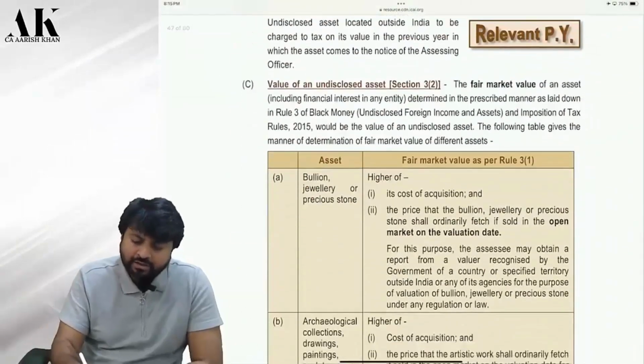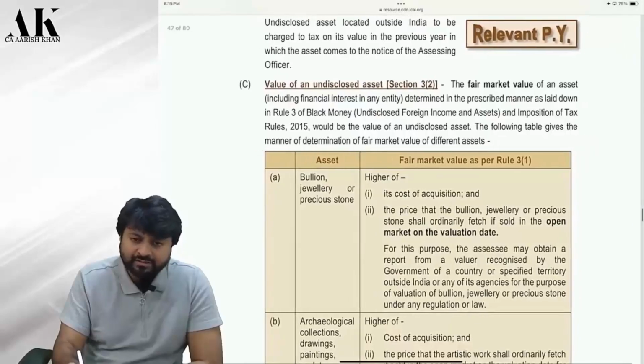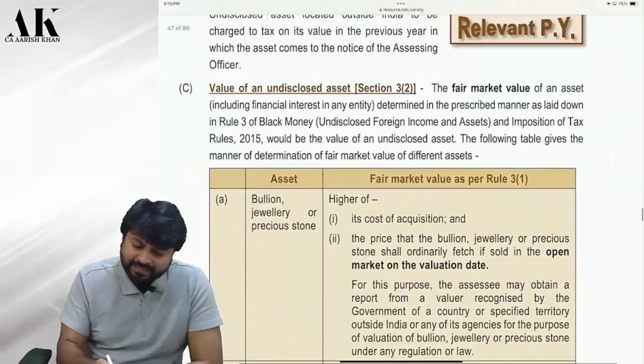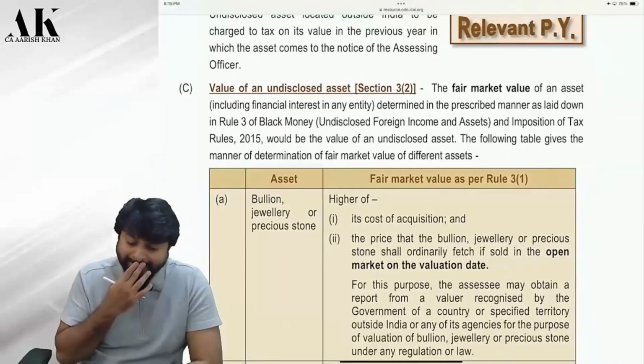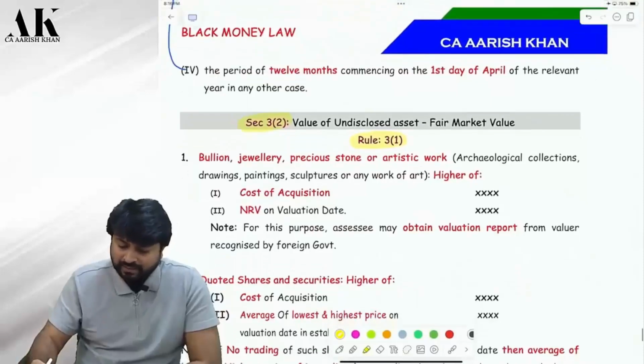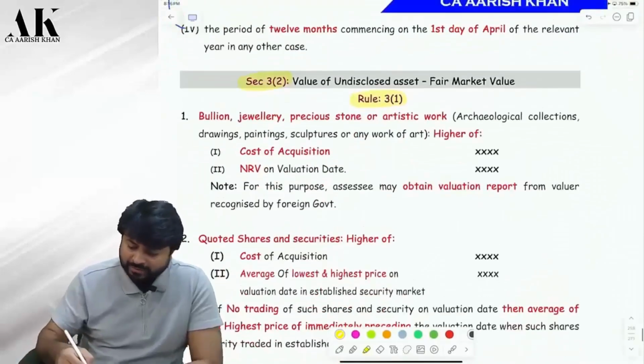See, the valuation of undisclosed asset. Which section? Section 3 subsection 2. And in that, they have prescribed Rule 3. Can you check that? Rule 3. Is it clear? Yes, sir. Now, let's see, they have categorized all the assets into multiple categories.